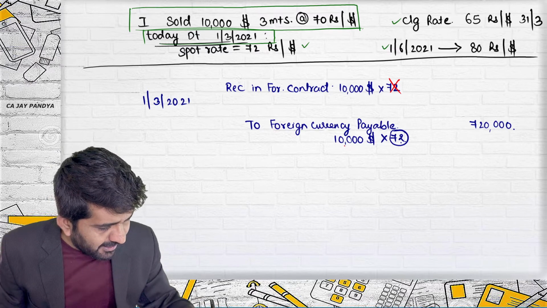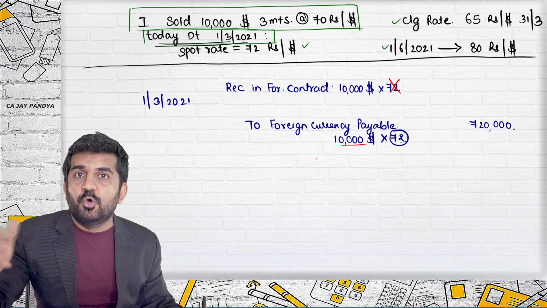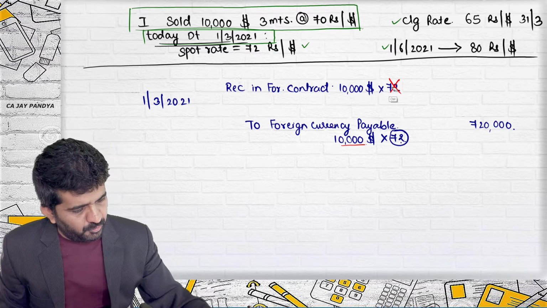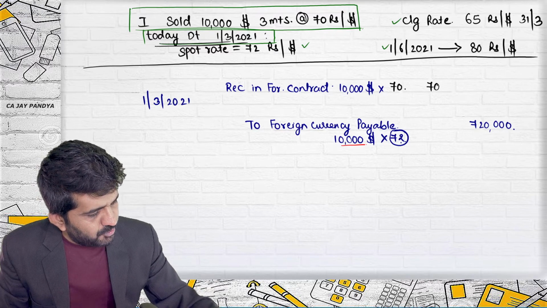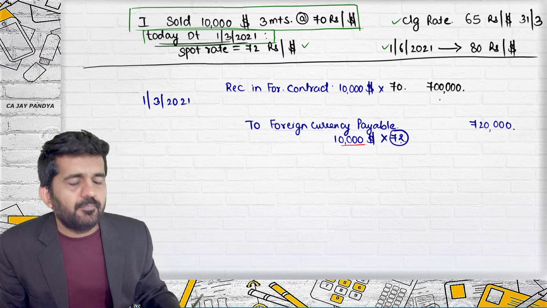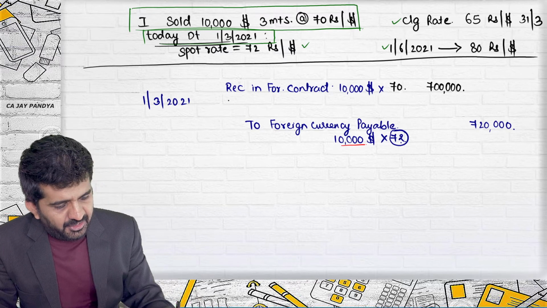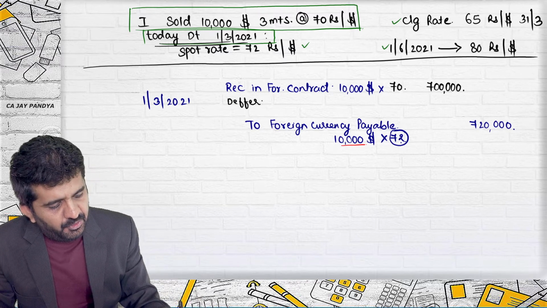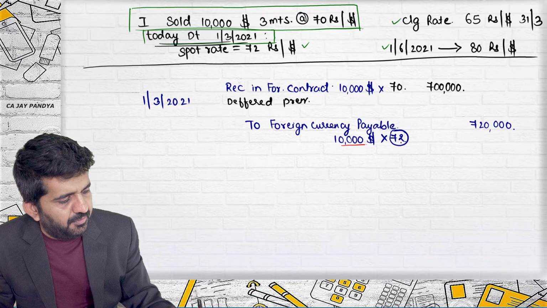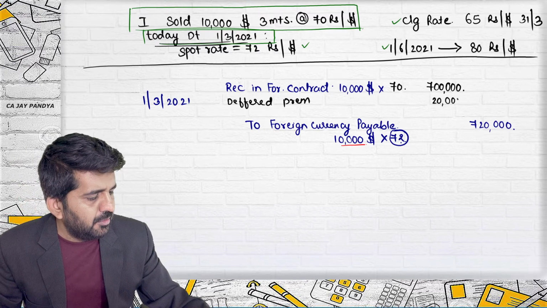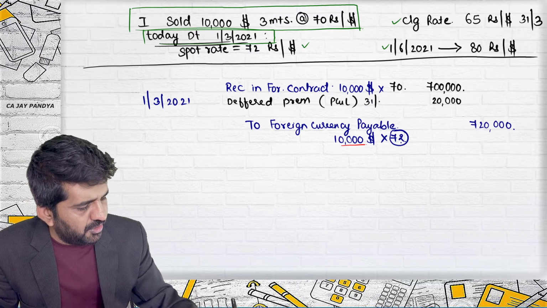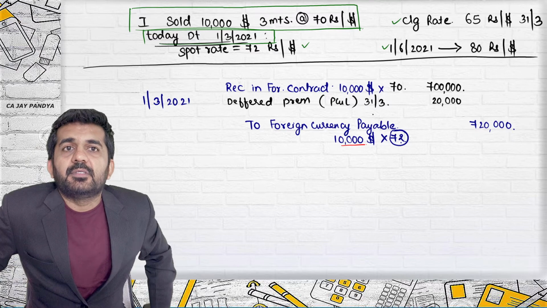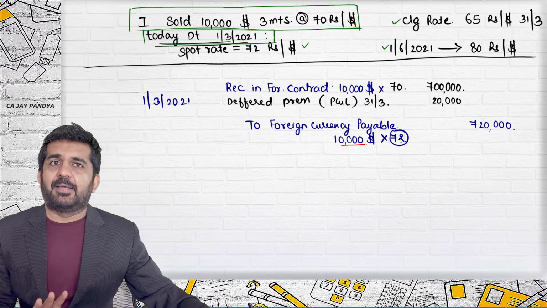But what will be the rate of this $10,000? We don't know, so we record it at the current rate. You are absolutely correct. This will be at 70, which will be 7 lakh rupees. The difference is deferred premium, which will be 20,000 rupees, ultimately transferred to the P&L account on 31st March. So I will not be passing a separate journal entry for it.